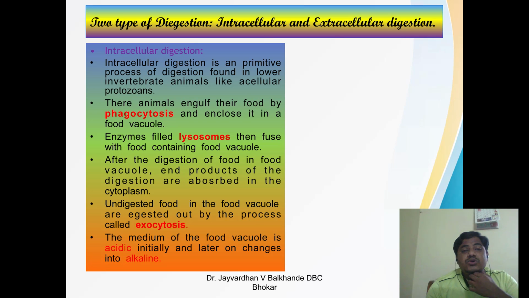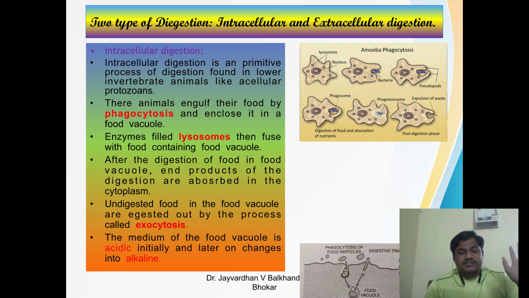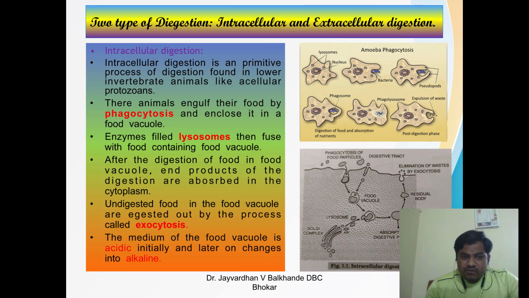Now we move towards the intracellular digestion. We have to see two types of digestion: the first is the intracellular and the other one is the extracellular. So see here, intracellular digestion. The intracellular digestion is a primitive process of digestion found in lower invertebrates, animals like acellular protozoans. We know the single cell protozoa; in that particular protozoans, this type of intracellular digestion occurs.